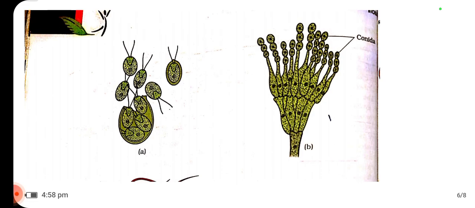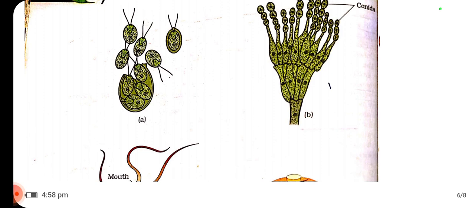Okay, these are asexual reproductive structures: conidia, then zoospores. Diagram A represents zoospores. The second diagram represents conidia, which is in Penicillium.